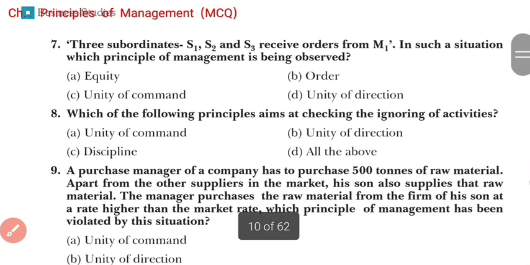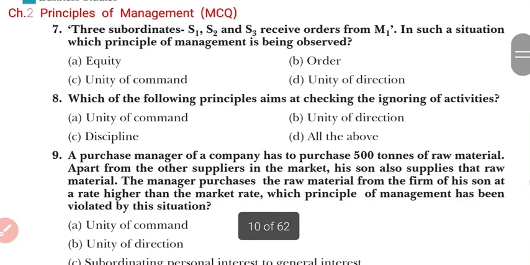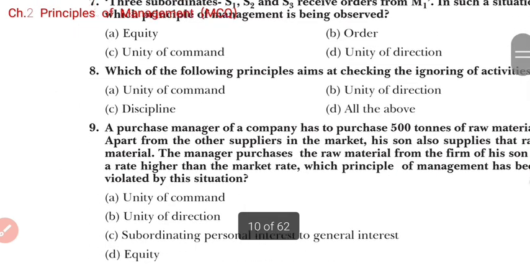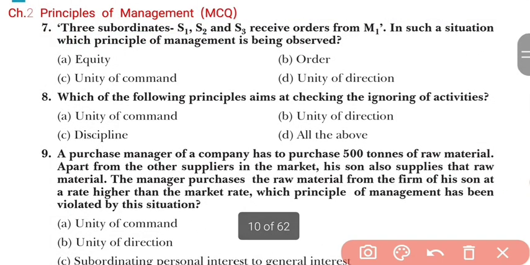Now come to the next question number 7. This is question number 7, students. Three subordinates S1, S2 and S3 receive order from M1. In such a situation, which principle of management is being observed? Equity, order, unity of command and unity of direction. So here, students, that will be unity of command. We can see over here, that will be unity of command, right?